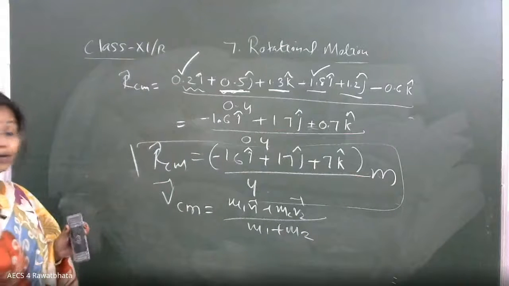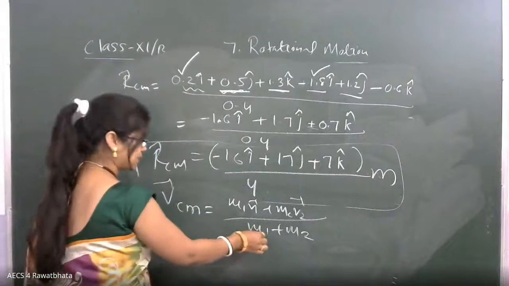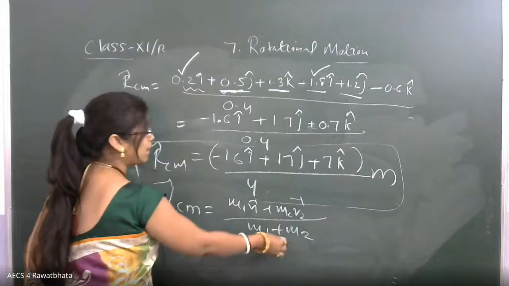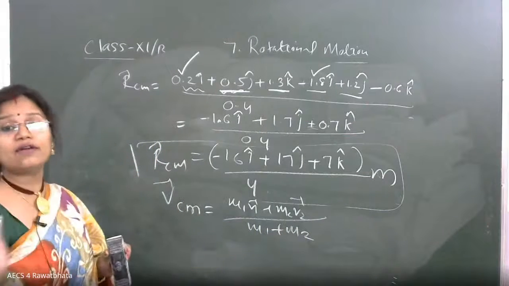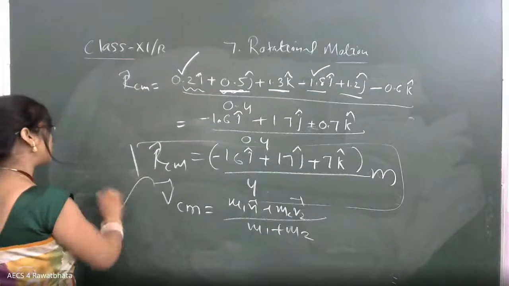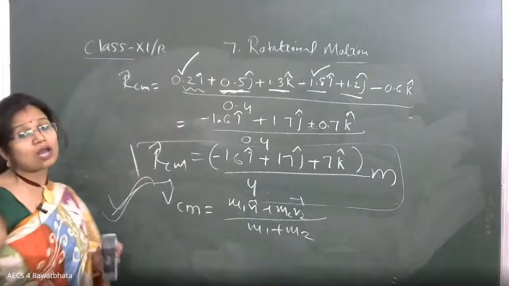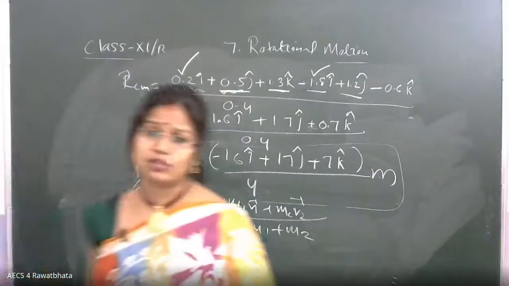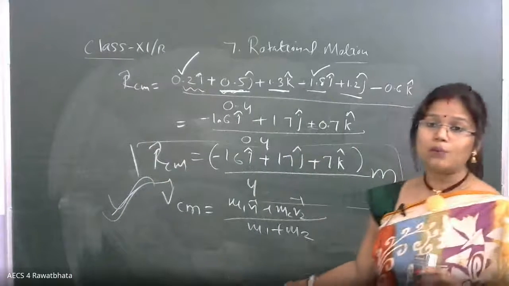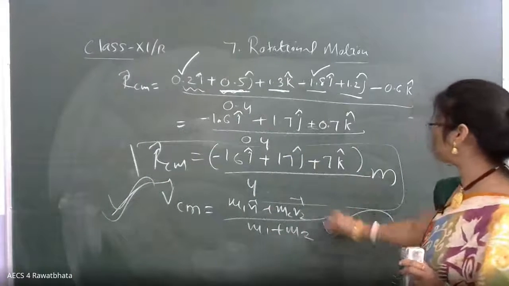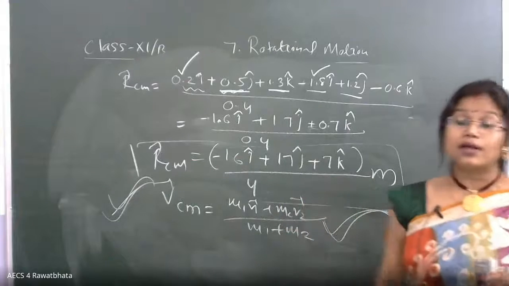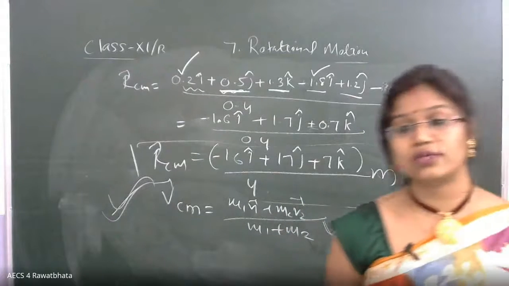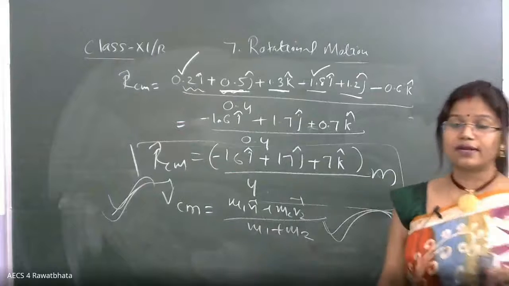Many times I'm telling you, dear, the maximum time students make a mistake here: M1 plus M2 is the total mass you have to take. How we get these formulas you have already discussed. In this formula, just put the values and you'll get the answer. This part I'm not solving, I'm leaving it to you. The velocity part is given to you, and it is a simple mathematical calculation. Okay, Edwin, good. Edwin and others have done it.